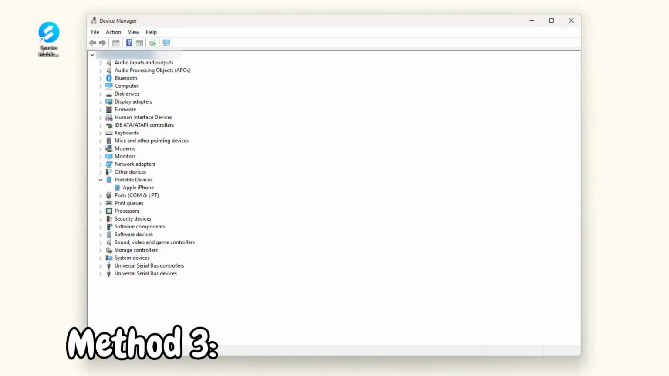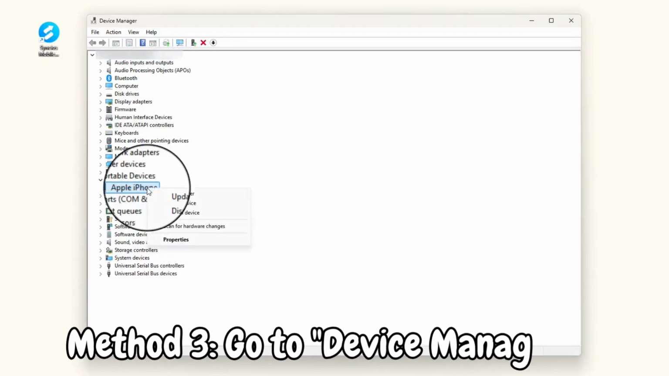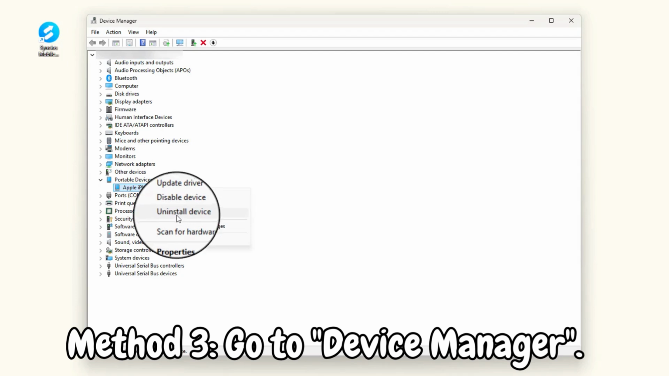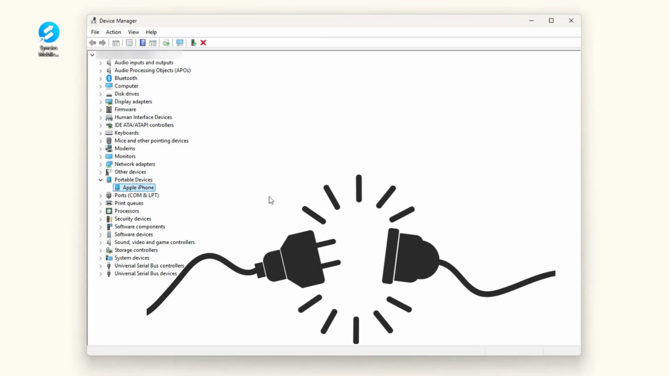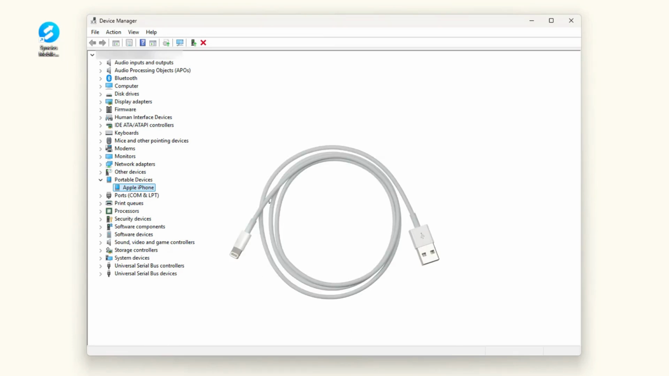Method 3. Go to Device Manager and then locate portable devices. Right-click your iPhone and select Uninstall. Unplug the USB cable and reconnect it. This will reinstall the device.